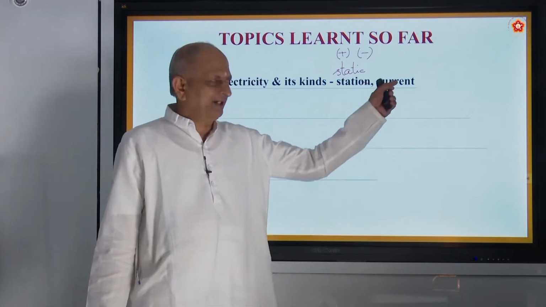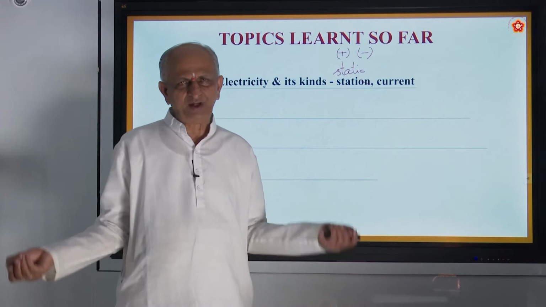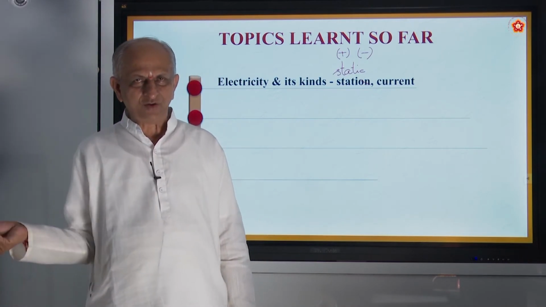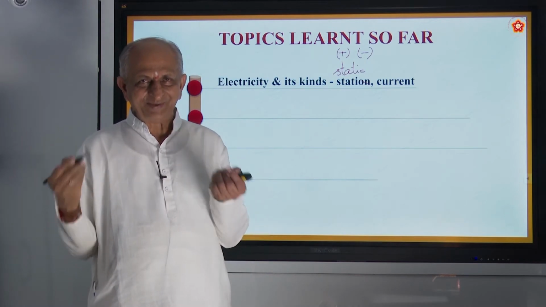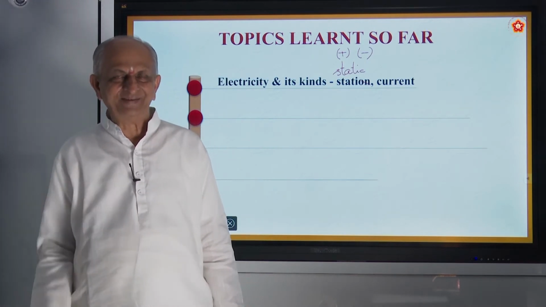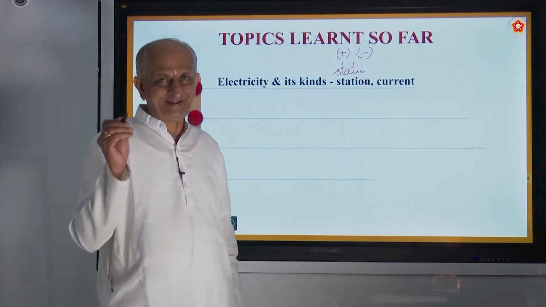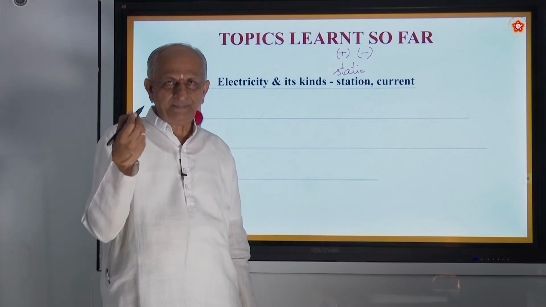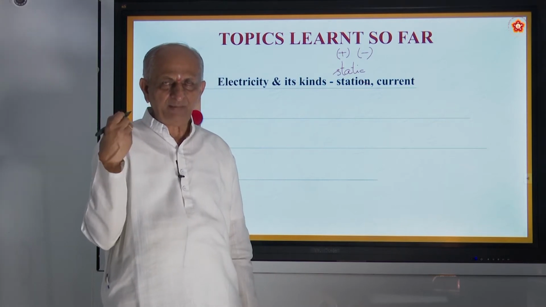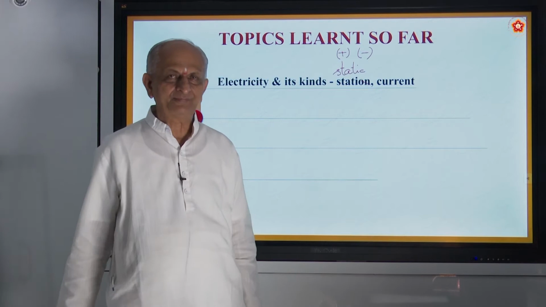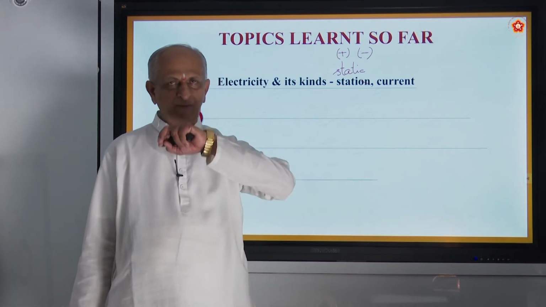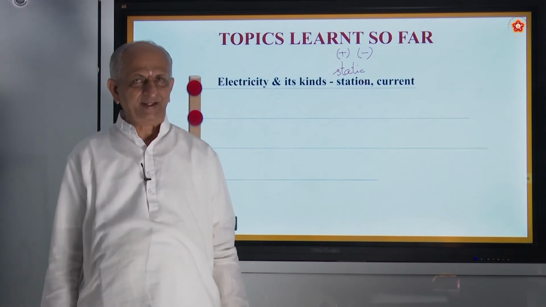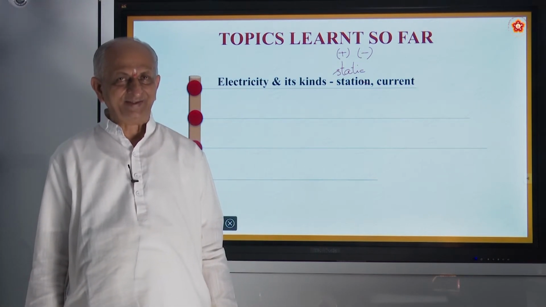And this word current we use in our daily life so many times. Current has come, current has gone. What is this current we say? What do you mean by current? Current electricity is that which can be felt by the movement of electrons. If the electrons move from one place to another, then we say it is current electricity.